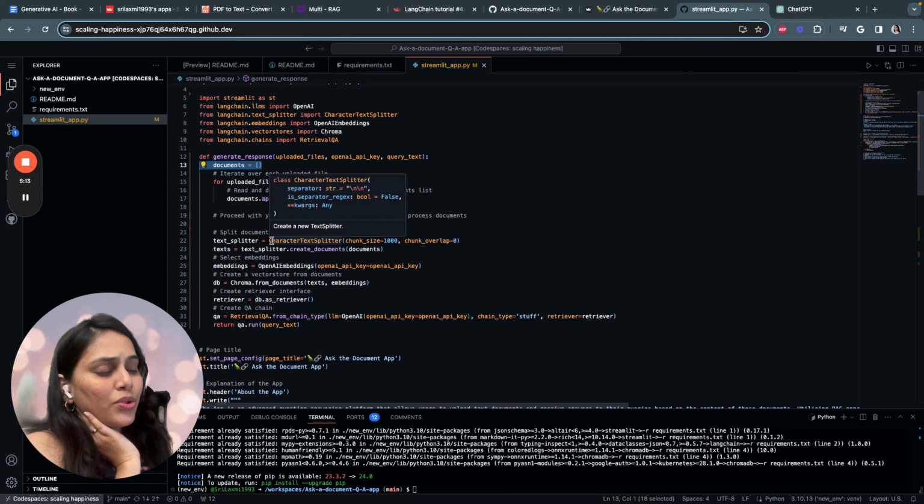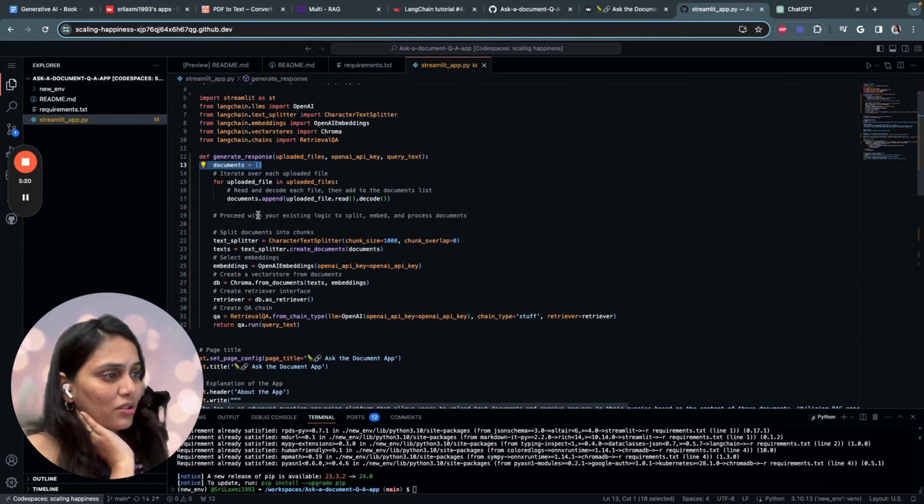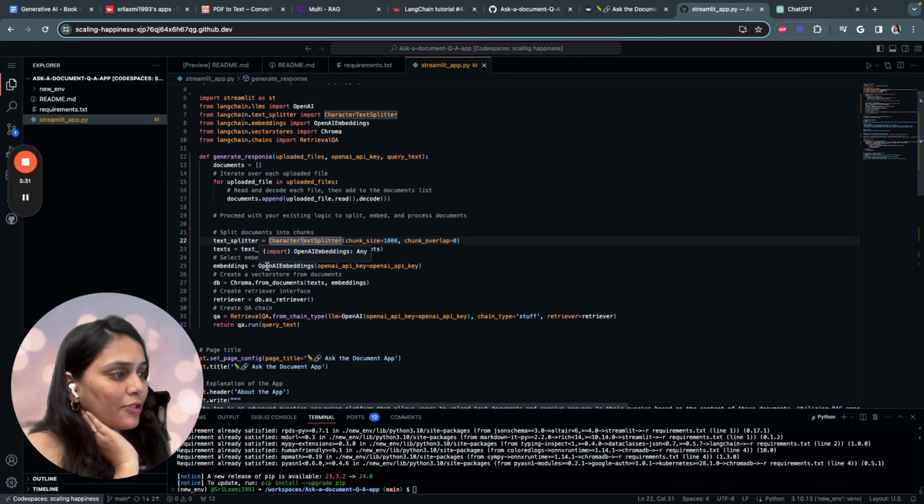So first we'll be using a utility function called CharacterTextSplitter from LangChain. It basically splits the text into smaller chunks based on character count, which can be useful for processing large documents or for chunking text for input into large language models. And then we are using a class for generating embeddings using OpenAI's model. Embeddings are vector representations of text that capture semantic meaning.